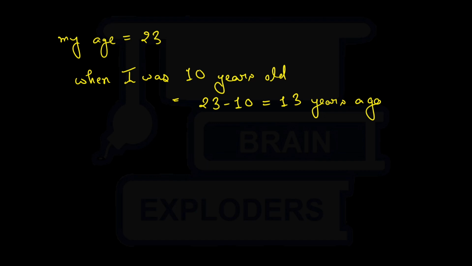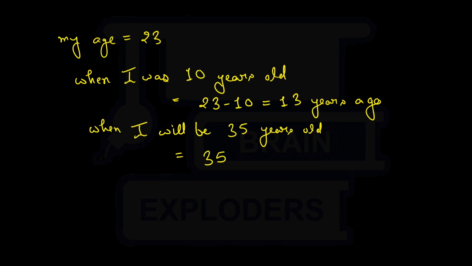And similarly, if it is written that when I will be 35 years old, which time frame am I talking about? I'm talking about 35 minus 23, that is 12 years from now, right?